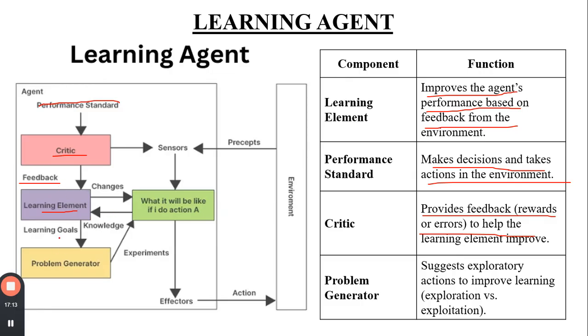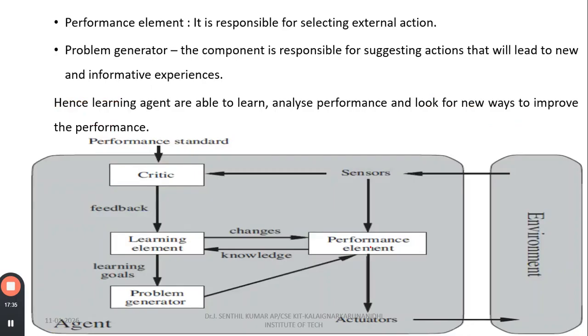From that, I have to check the learning goals. Here I'm using problem generators, which are used to decide whether the knowledge given is useful to the environment or not. The problem generator suggests exploratory actions to improve learning, with exploration and exploitation given in the problem generators.